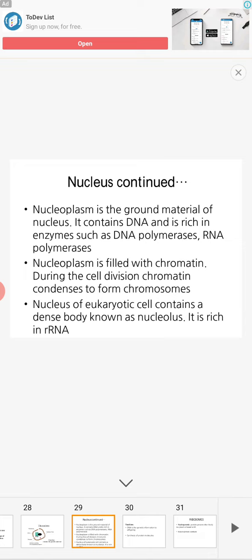This is a type of RNA. As for functions, DNA is the genetic information it carries to the offspring. It is also required for the synthesis of protein molecules.